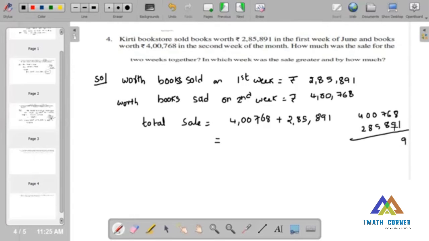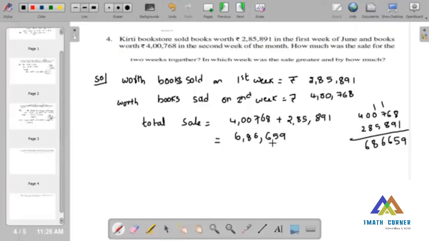Now 6 plus 9 is 15, 16, 6, 8, 6. Now you are getting 6,86,659. So this is the total sale of 2 weeks.